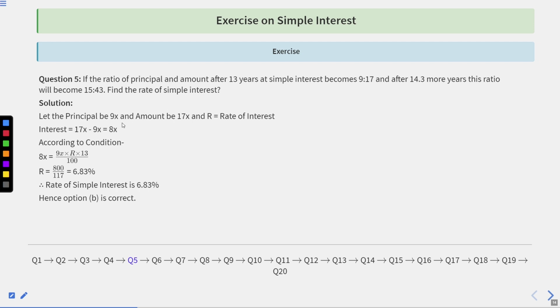So the solution: let the principal be 9x and the amount be 17x, and R is the rate of interest. So the interest will be equal to 17x minus 9x, that is 8x. According to the condition, 8x is equal to 9x times R times 13 upon 100. So R is equal to 800 upon 117, that is 6.83%. Therefore, the rate of simple interest is 6.83%. So the correct option here is option B.